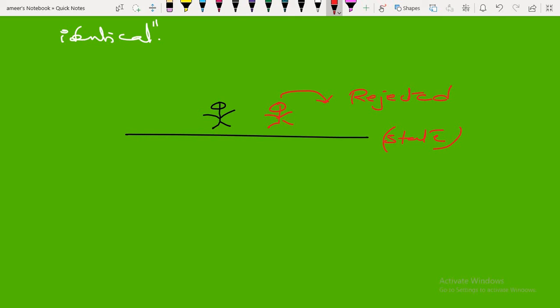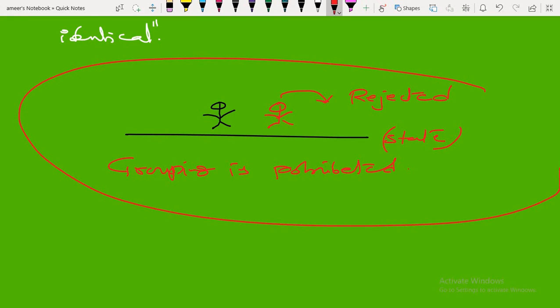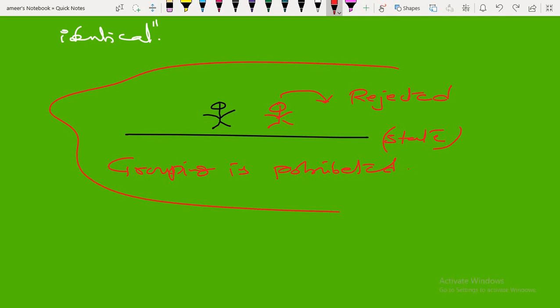So that means grouping is prohibited here. In this state only one fellow can come, not two or three.